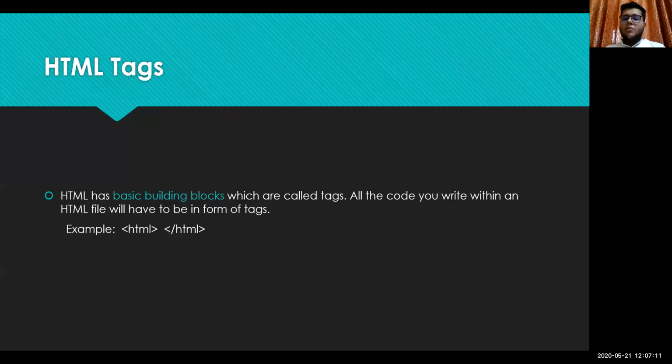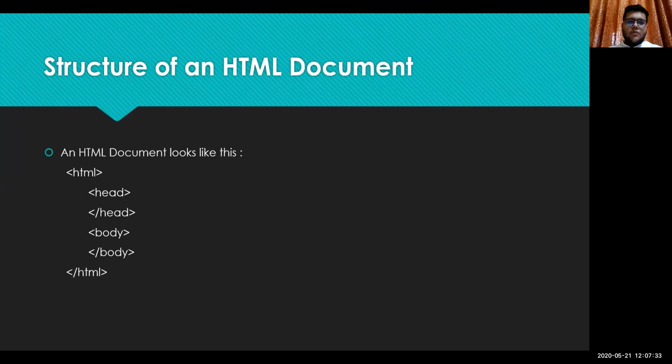The basic building blocks of HTML are called tags. When you write code in an HTML file, it will be in the form of tags. So, this HTML opening and HTML closing is a tag. Anything that goes between them would be displayed on the browser. Now, the structure of an HTML document.